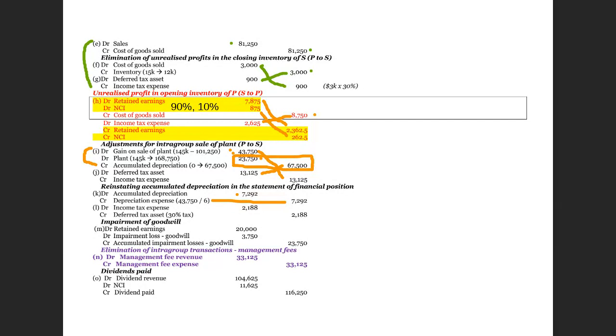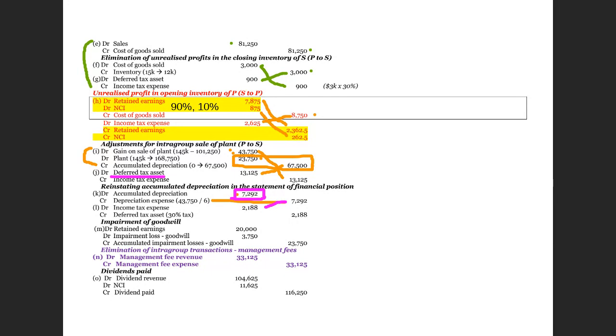And because of this, you have credited your depreciation expense, therefore at a 30% tax rate, you have to debit the income tax expense. Because you debit accumulated depreciation, therefore you have to reverse the original deferred tax asset that you created at the time of your consolidation adjustments. So you have got a deferred tax asset.